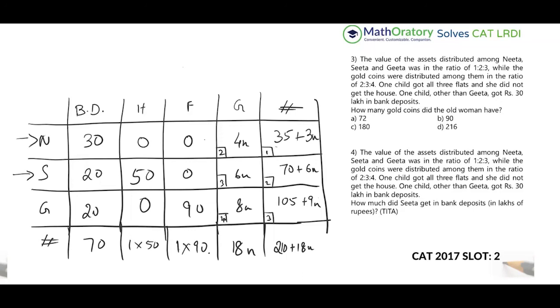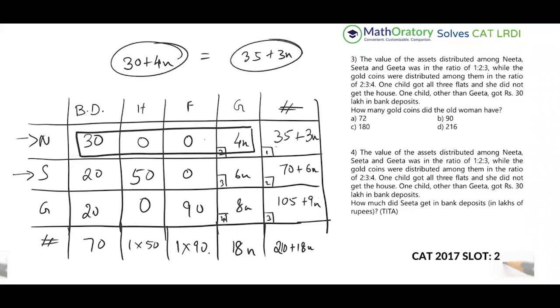So Neeta's column, this total is 30 plus 4n. And this total is 35 plus 3n. So that is the grand total, right? So this total should be equal to this total, which implies that, yeah, if you evaluate, you get n is equal to 5. So you get the value of n as 5, which gives us this answer. Looking for how many gold coins did the old woman have. The old woman has 18n, where n is 5, so that is 90.